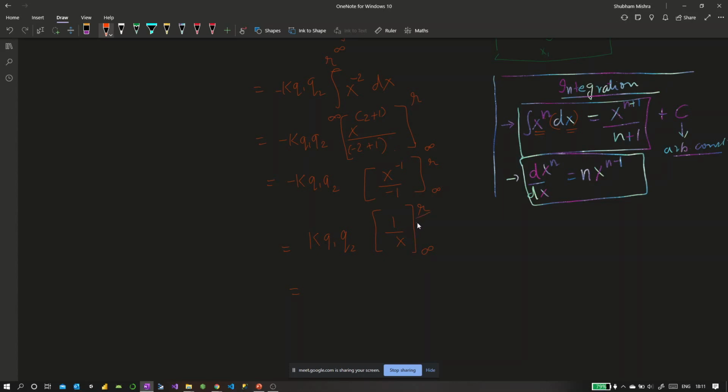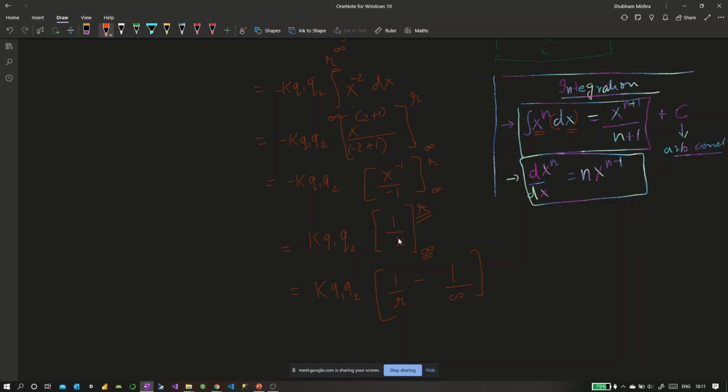Now, what we do with these limits is that you have to use the first limit, that is the to limit. I mean, this is your destination, right? And then you have to take your source, and then you have to subtract them. By that I mean, you have k, q1 and q2 sitting outside. You use the destination first. So you have 1 by r minus 1 by infinity. And that's how you apply the limits.